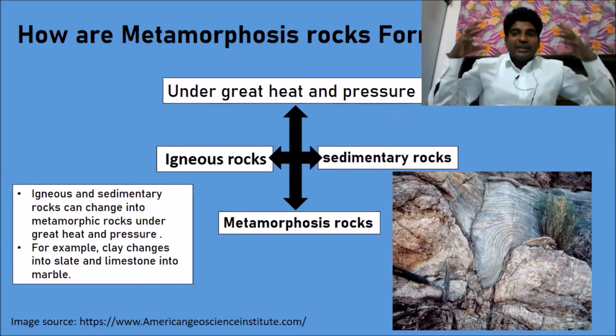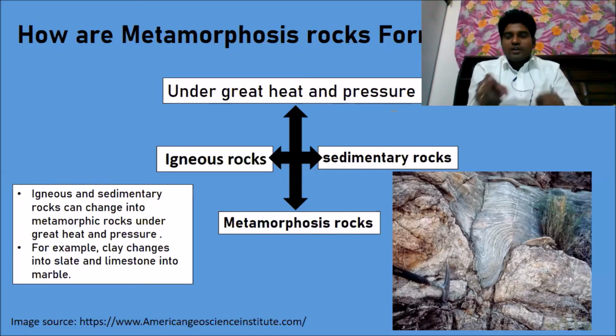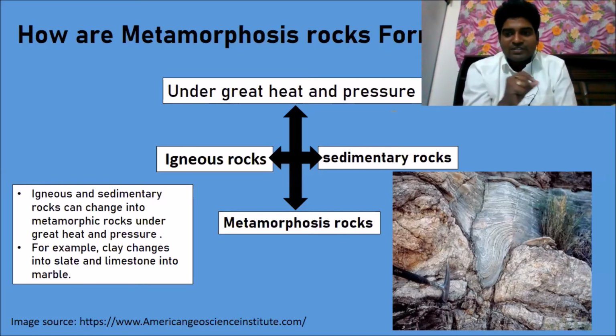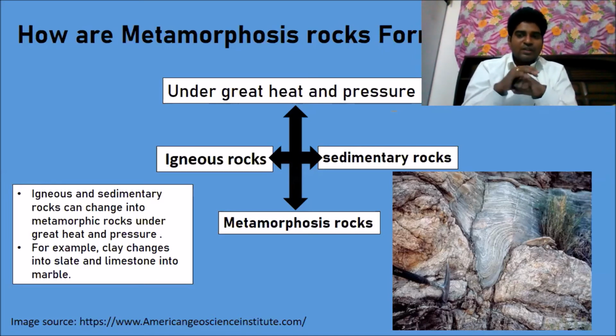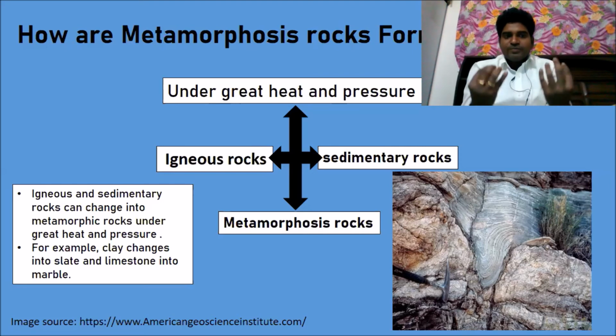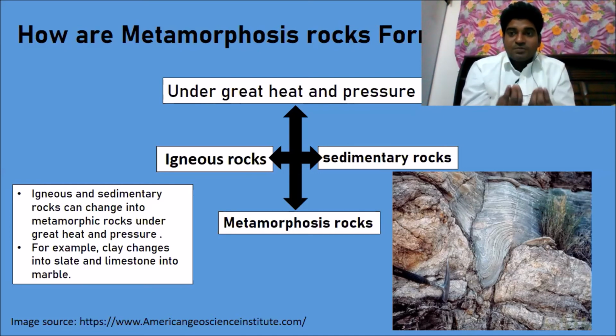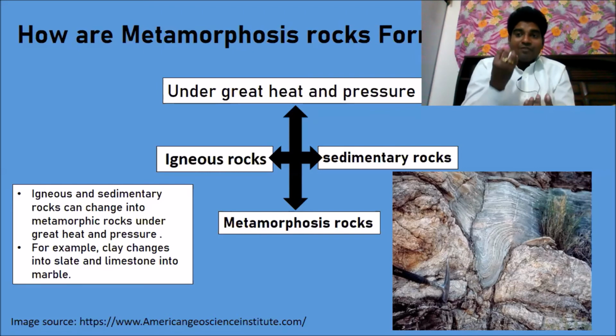When they are exposed to heat and pressure, the rock turns into a semi-solid state, as you can see on the screen. Then that semi-solid structure goes down into the inner layers of the earth.